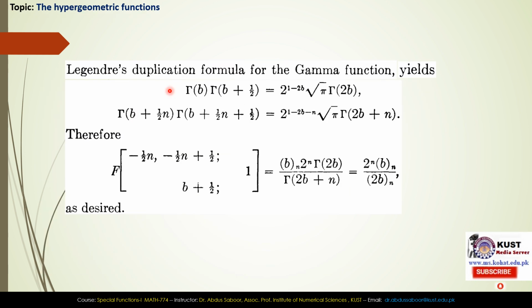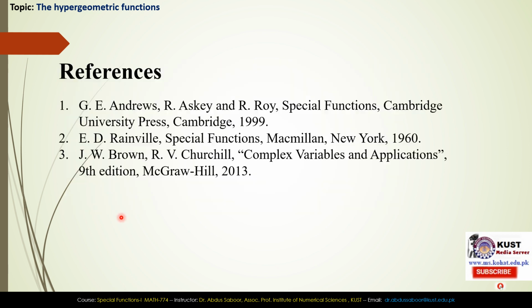Legendre's duplication formula for the gamma function yields gamma of b into gamma of b plus 1 over 2 equal to this. This is discussed in the second slide of this video. Similarly, we can also write the product of these two gamma functions in this form. These both are the representation of Legendre's duplication formula. Therefore, f of this is equal to this one, and after simplification we get this is the desired result.